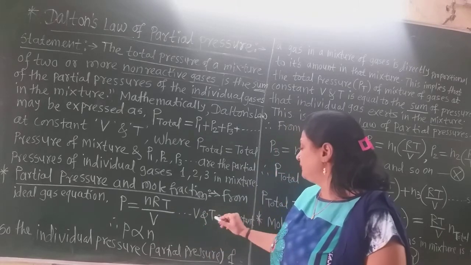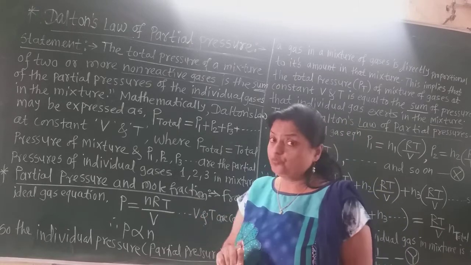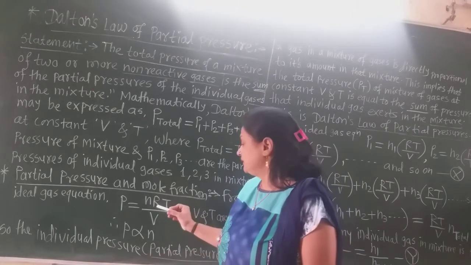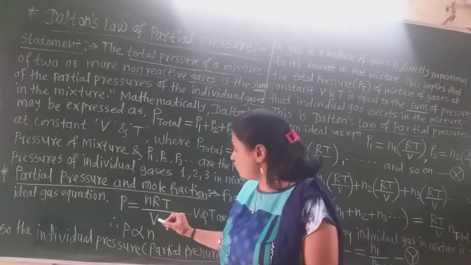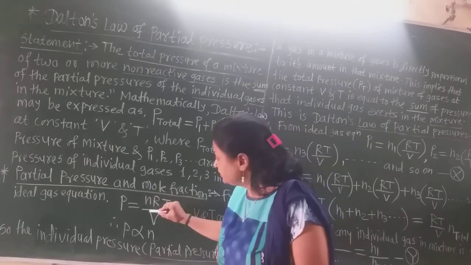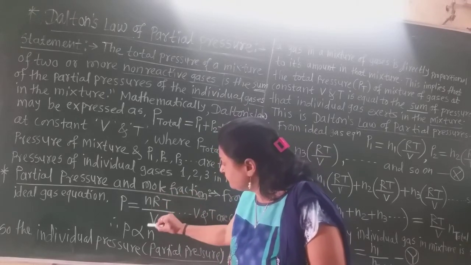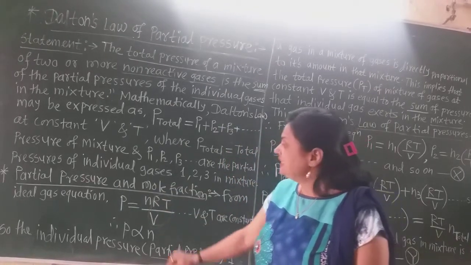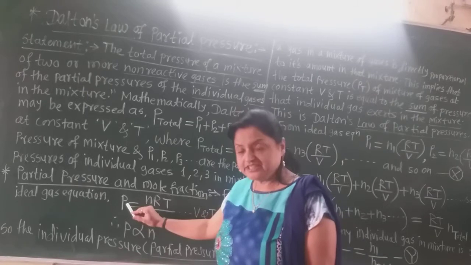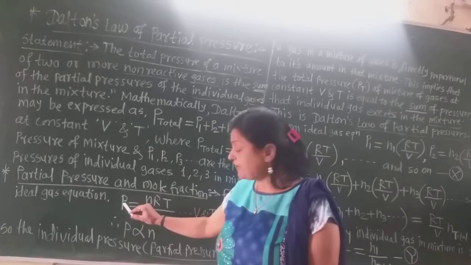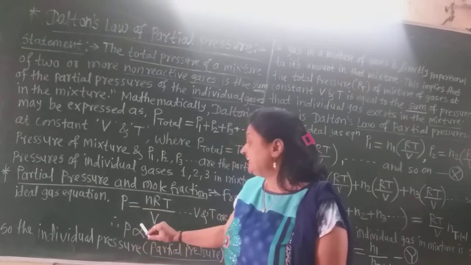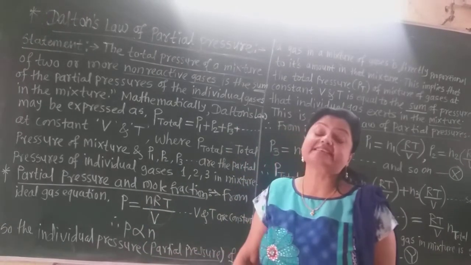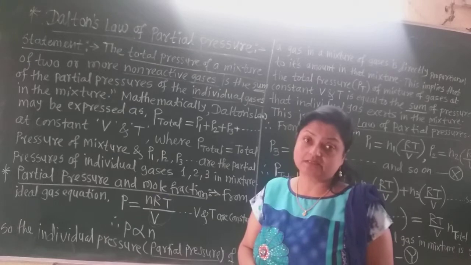So in the given gas mixture, the temperature, volume and gas constant, all these three quantities are constant here. Then we can say that the partial pressure of any gas in the mixture is directly proportional to the number of moles of that gas, that is, the amount of the gas.